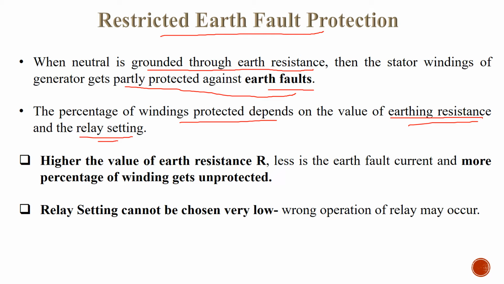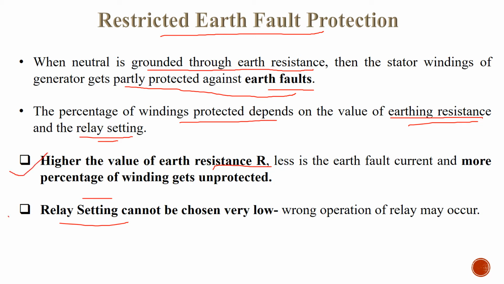These two factors must be chosen very carefully, as if we choose a high value of earth resistance, then obviously the fault current will be less and a larger percentage of winding remains unprotected. At the same time, if we choose a low value of resistance, then the fault current will be of high value, which is not desirable. Talking about the relay setting, this cannot be chosen very low, as it can lead to wrong operation of the relay. If the relay setting is chosen very low, the relay can operate under conditions of heavy through faults, inaccurate CT, and saturation of CT may also take place.